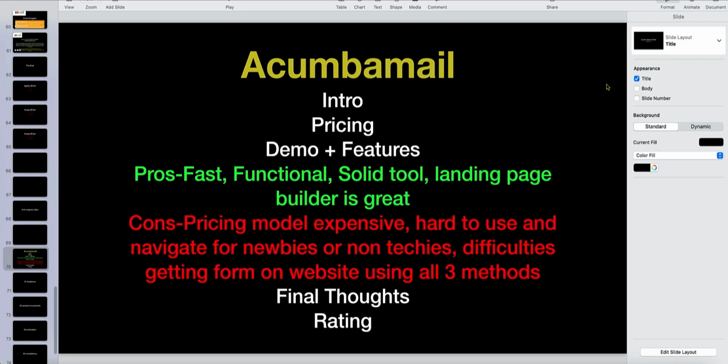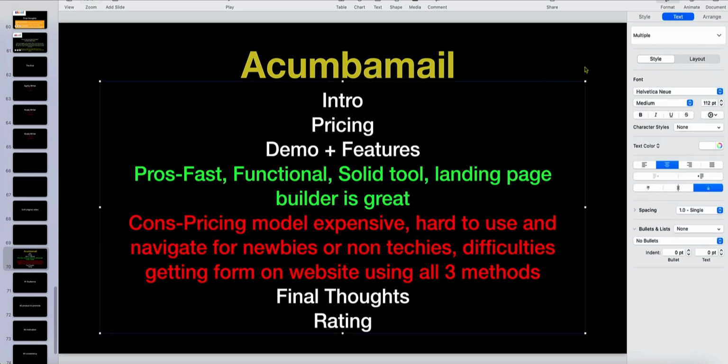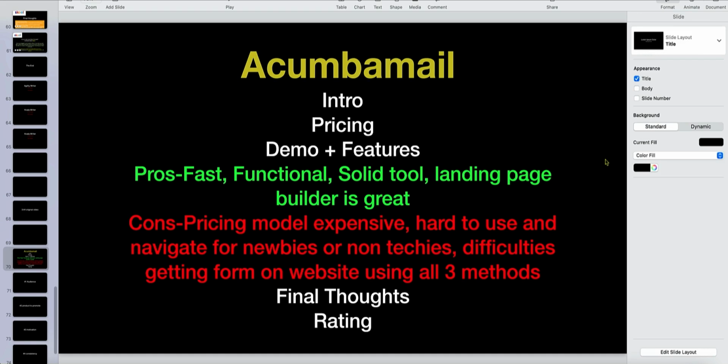Okay, so let's go over the pros right here. I have everything on one page right here. I'll try to change the layout of this, but I did want to stay more organized for you guys on these reviews. So the pros is that it's fast, it's functional, it's just this overall solid tool. Obviously, over 600 people say that it's a good tool. I did like the landing page builder. I thought that was something that would be very useful for people to create these one-page landing pages that you could use as your opt-in pages or to sell products or things like that.